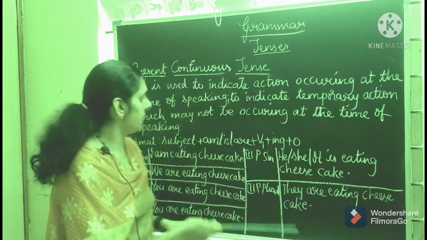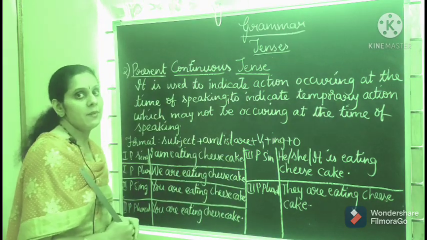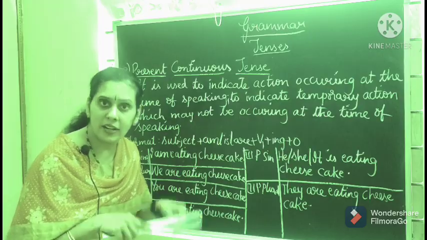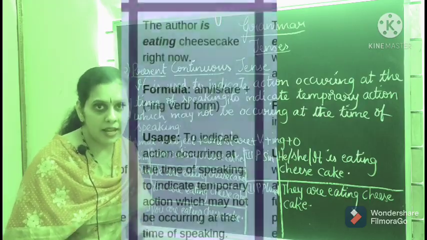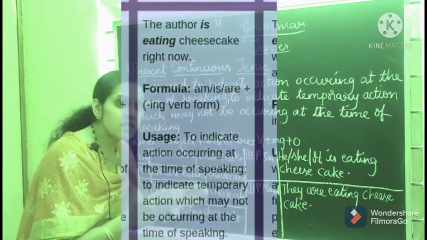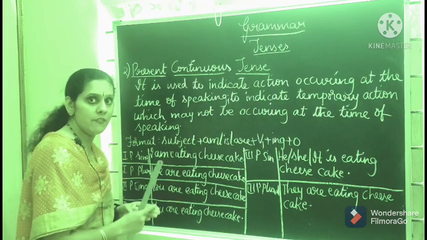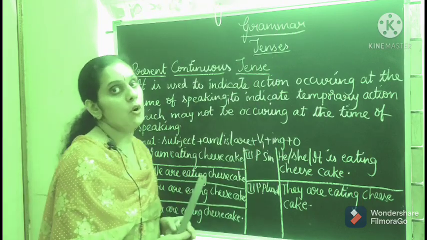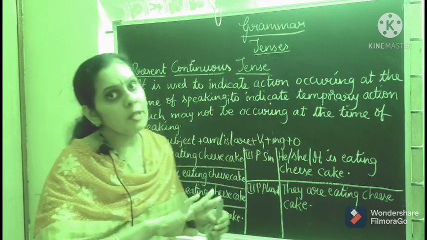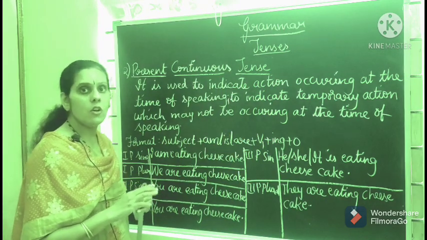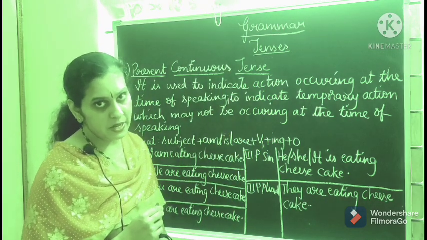So for that we use the present continuous tense. That means it is also happening, but not right now. When it is happening just as you are speaking, for that we use present continuous tense. And also for actions which may not be happening at the time of speaking, for that also we use present continuous tense.